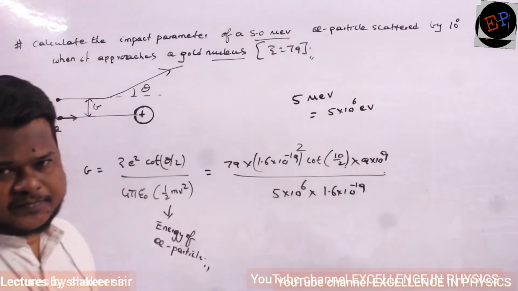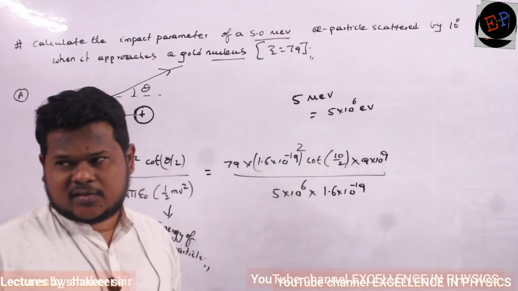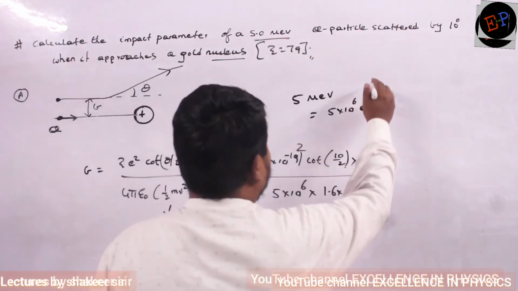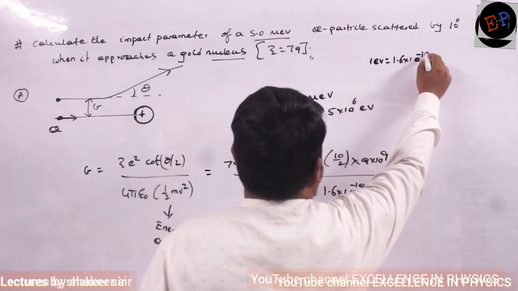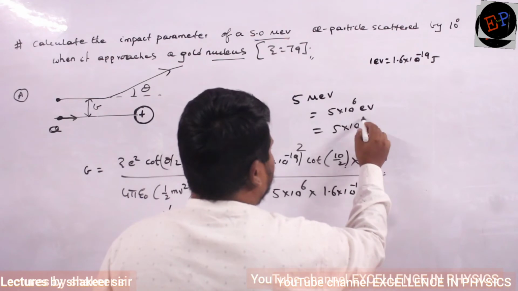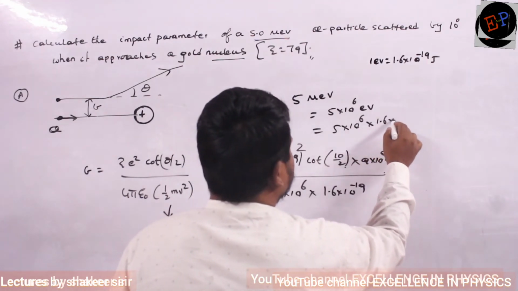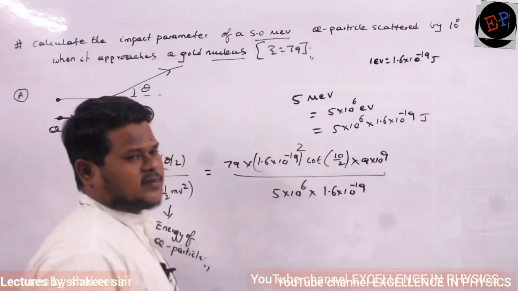Mega means 10 power 6. But 1 electron volt is how much? 1 electron volt is 1.6 into 10 power minus 19 joules. So I have to write 5 into 10 power 6 into 1.6 into 10 power minus 19. This is the total energy of this alpha particle.